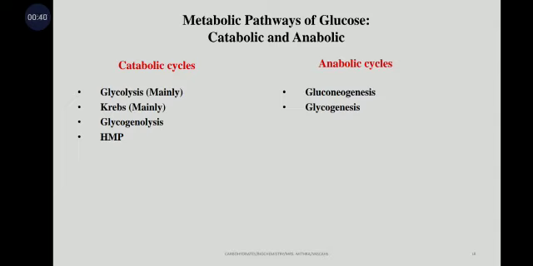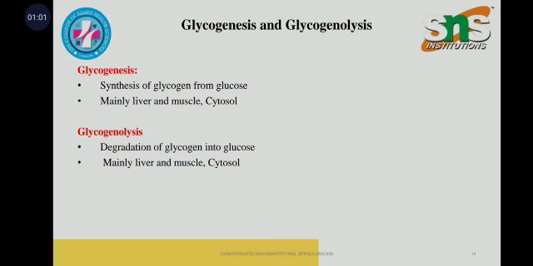Coming to the metabolic pathways, there are two types of cycles: catabolic cycles and anabolic cycles. Glycolysis, Krebs cycle, HMP and glycogenolysis come under the catabolic cycles, whereas glycogenesis and gluconeogenesis come under the anabolic cycles. Glycogenesis is the synthesis of glycogen from glucose. It mainly takes place in liver, muscles and cytosol, whereas glycogenolysis is the degradation of glycogen into glucose. It also mainly takes place in liver, muscle and cytosol.